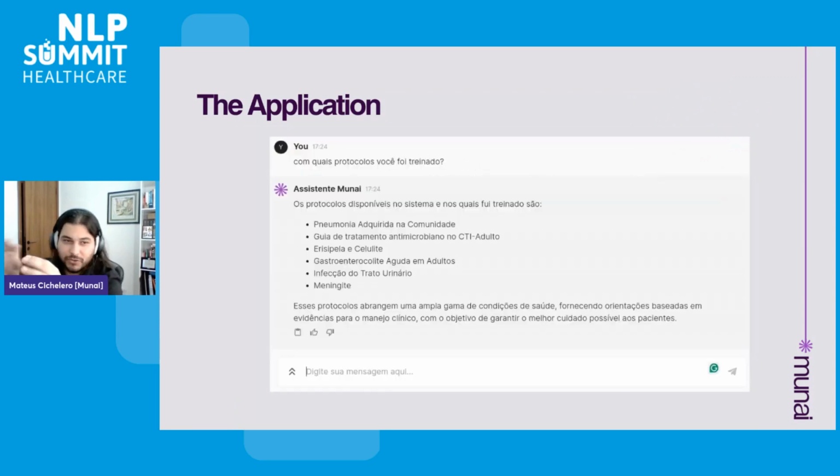And just to point some examples of use, the idea here is that the tool can answer about clinical decisions, about therapy mainly, but also about some questions about how it was trained, what are the protocols and guidelines that they support.